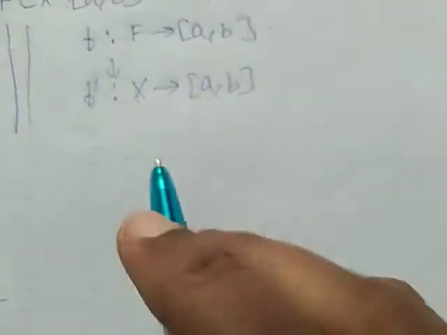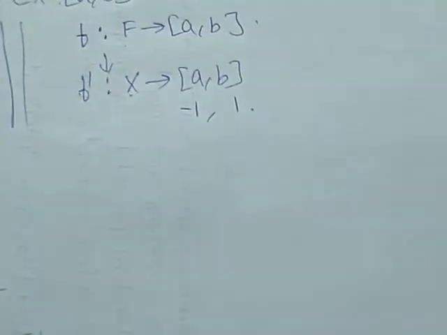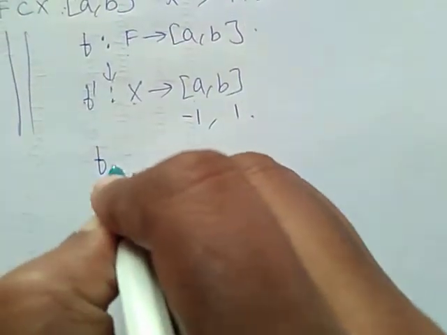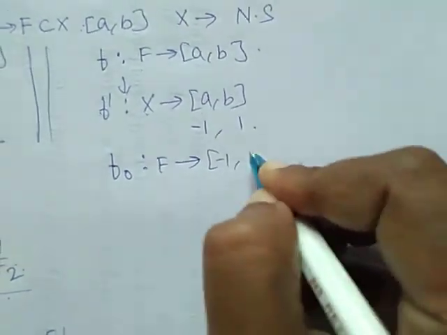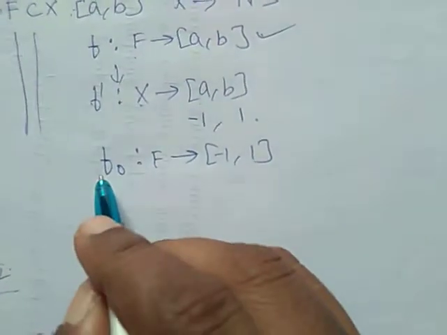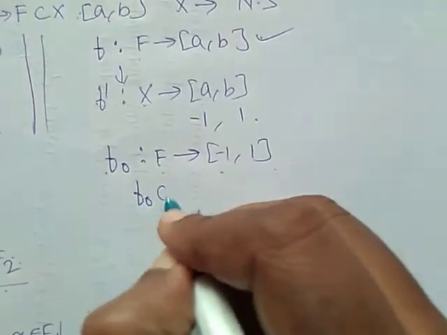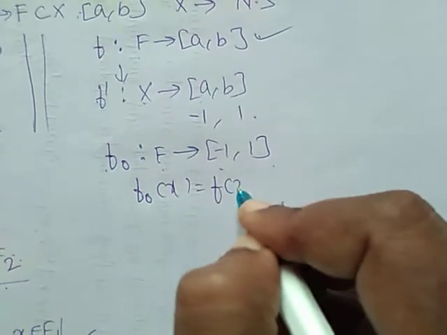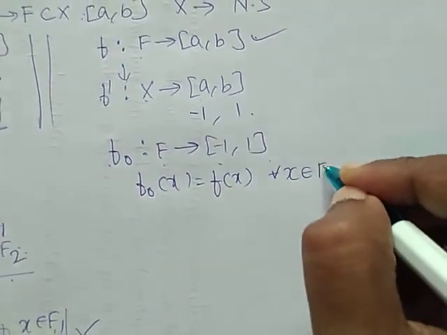Now, for convenience I am taking a as -1 and b as 1. Now I am going to define a map f naught from f to -1 to 1 such that f naught of x is equal to f of x for all x belongs to f.